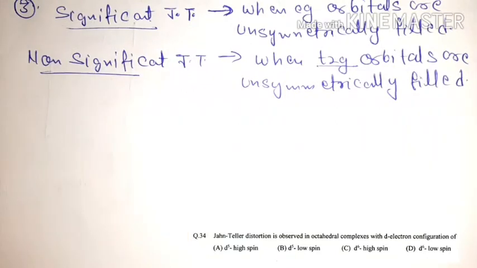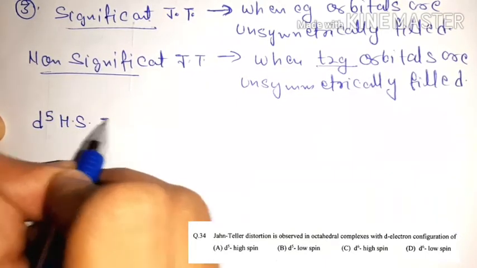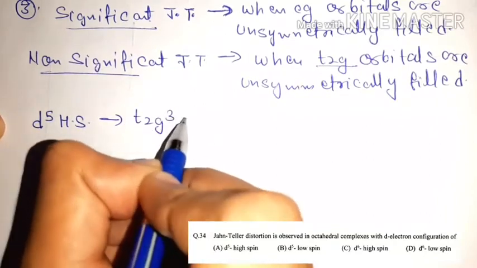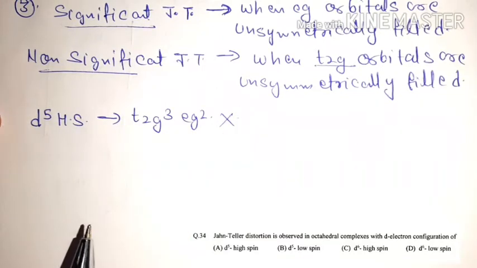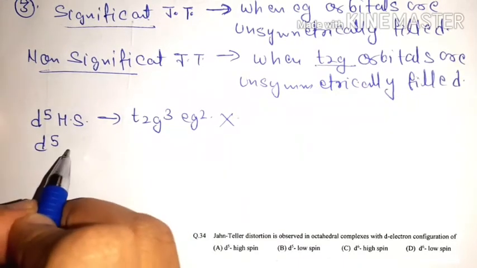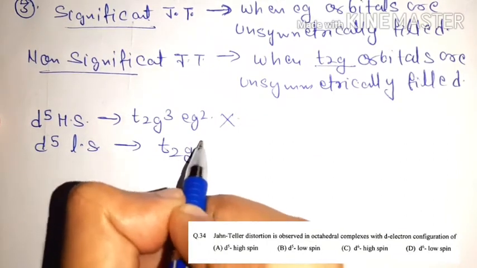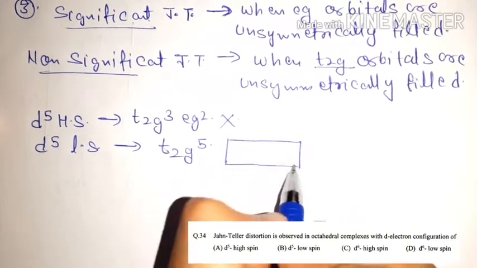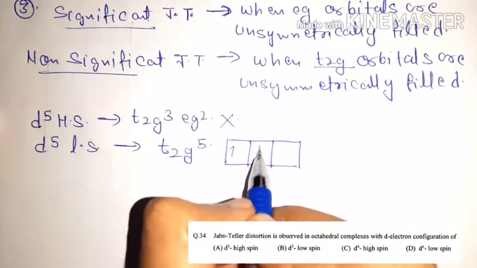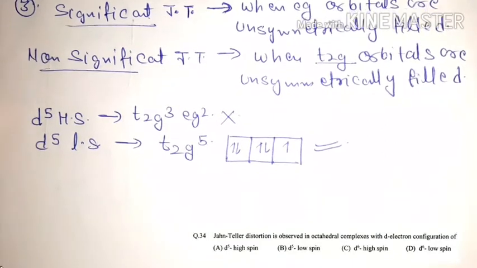So you check in all conditions. When we talk about d5 high spin, the electronic configuration is t2g3 eg2, which is a symmetrical configuration, so it can't show Jahn-Teller distortion. When we talk about d5 low spin, the electronic configuration is t2g5, and t2g5 is what type of configuration? They are unsymmetrically filled, it means it shows non-significant Jahn-Teller distortion.